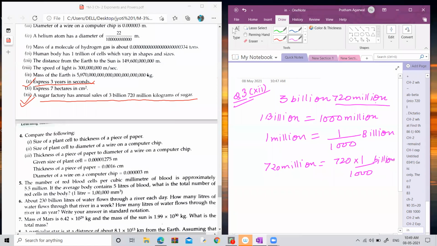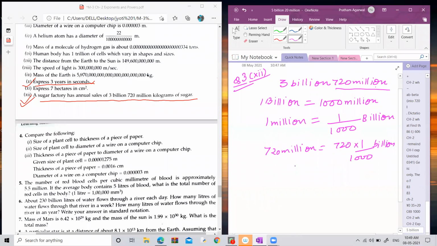Is it okay? Please show the thumb, children, if it is okay. Now you can write this as 720 upon 1000. How many zeros are in the denominator? 3 zeros. It means you have to put the decimal, counting 3 steps from the right-hand side. So 0, 2, 7, and then put the decimal. In this way, you can convert million into billion.